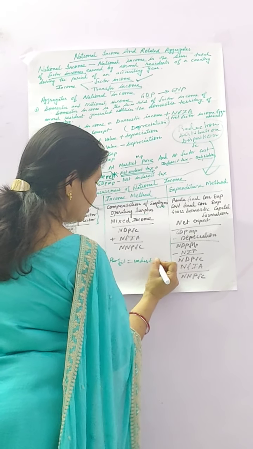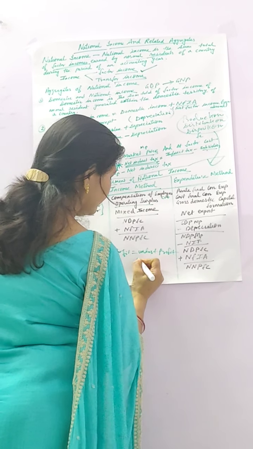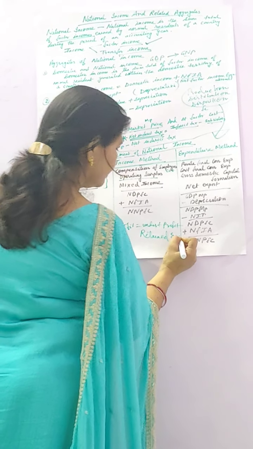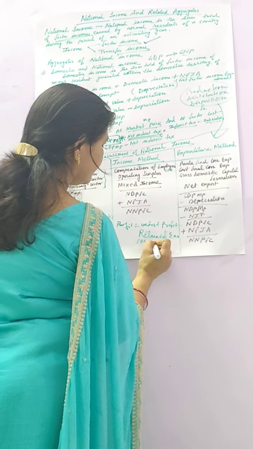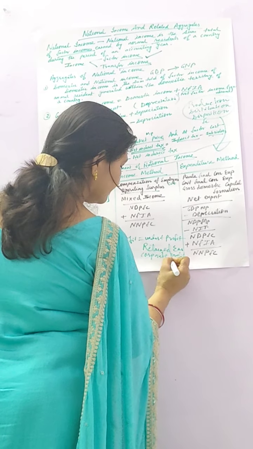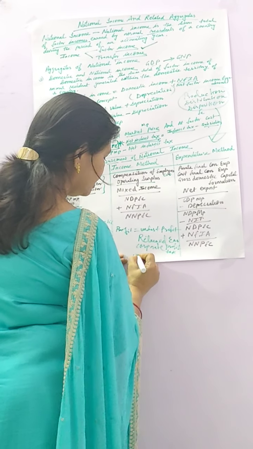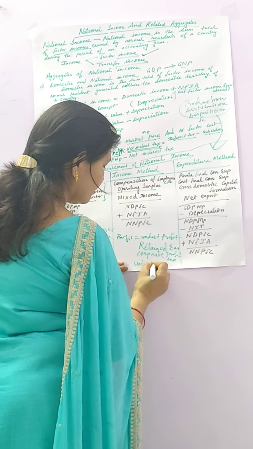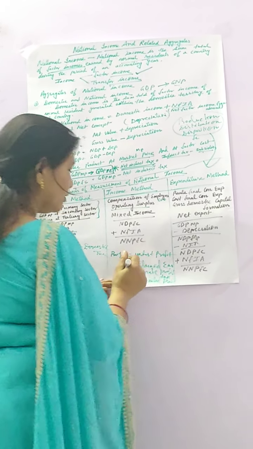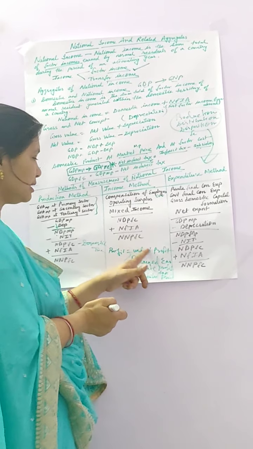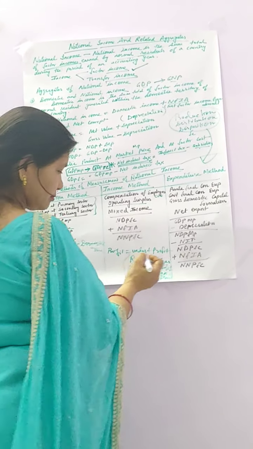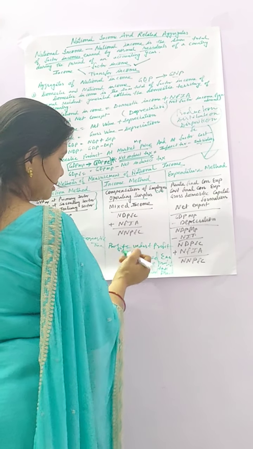Profit can be calculated by taking all these things: undistributed profit, that is retained earning, corporate profit tax, and dividend.